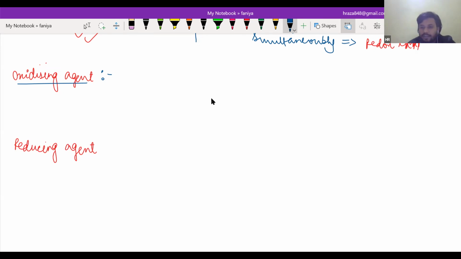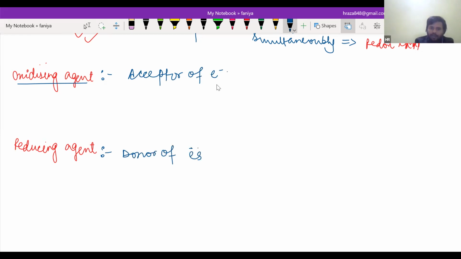The one which is reduced, that means if I'm writing that, I can easily write it as an acceptor of electrons, or here I can write it as a donor of electrons. Now focus on my sentences. I want to say that this is an oxidizing agent, right? The one which is reduced is called an oxidizing agent. Please write.